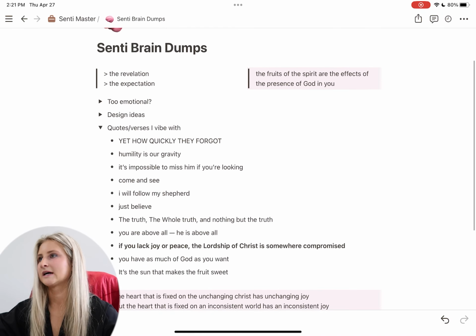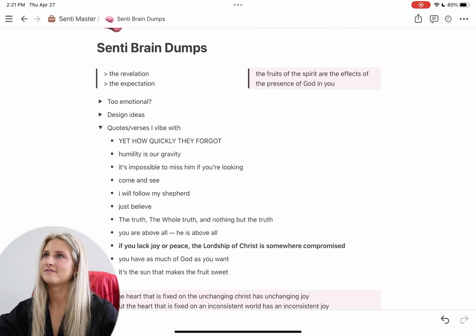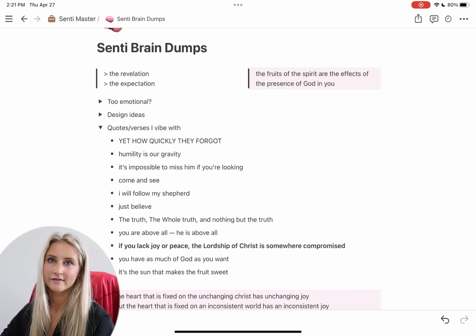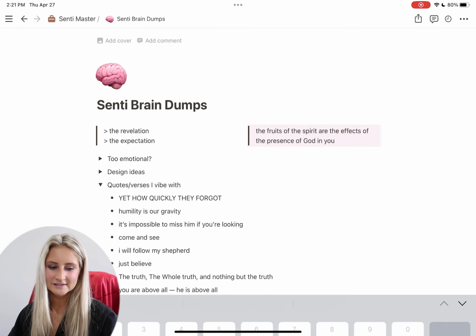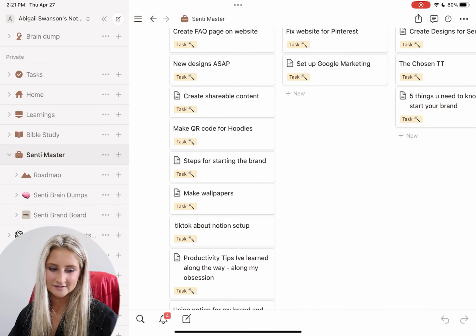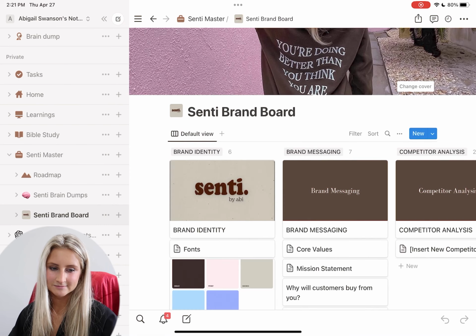I've come back to this so many times whenever I'm in a creative phase and I'm like, oh, I should play around with this font. Let me choose one of my quotes. This is basically a super quick overview of my use of Notion for my brand.